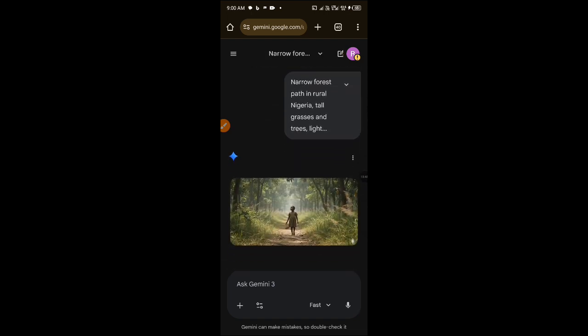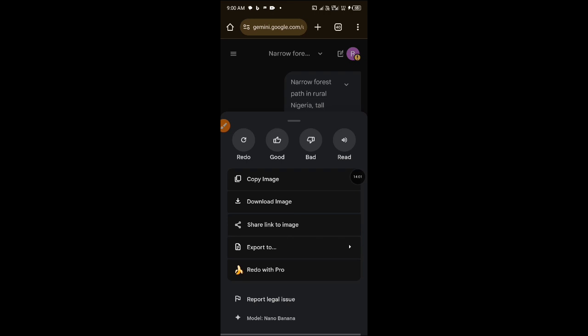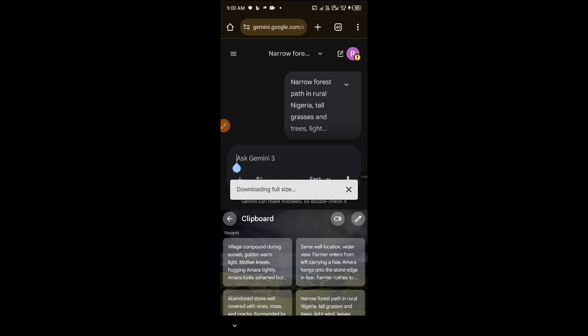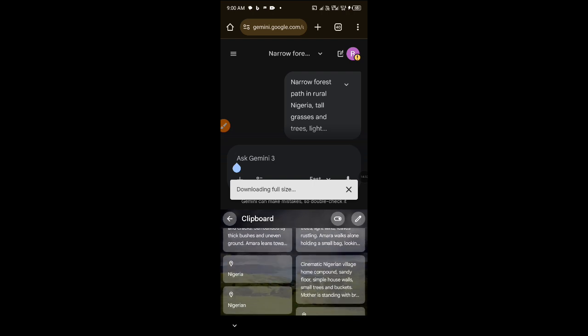Can you see? So perfect. Read the prompt and you will get why the picture is like this. So perfect. Now you download. Sorry about that. You download and let's paste the third prompt. I think I'll be stopping at that third prompt for now.